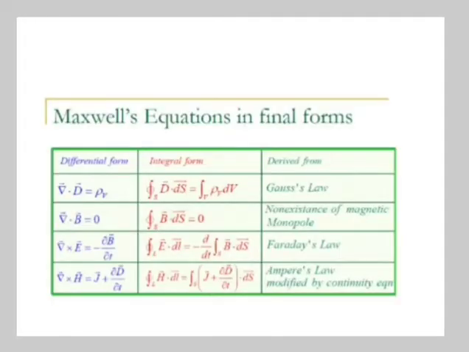So the first is Maxwell's equation. This Maxwell's equation we have already seen. Here is just the revision of this equation. The Maxwell's equations in final form, in differential form and integral form, are given here. Gauss's law in differential form and integral form. Also the non-existence of the magnetic monopole in differential and integral form. Faraday's law in differential form and integral form, and Ampere's law modified by continuity equation in differential form and integral form are given here.